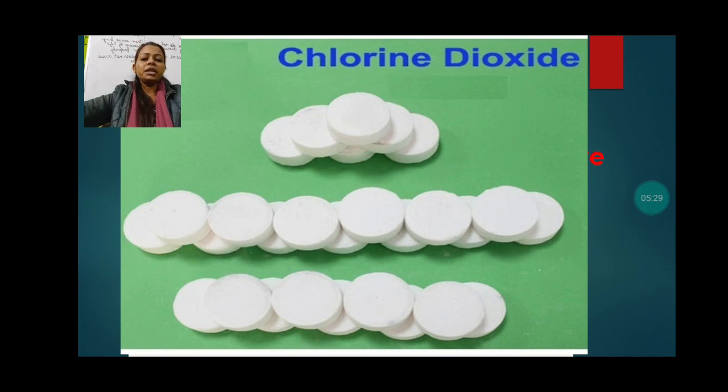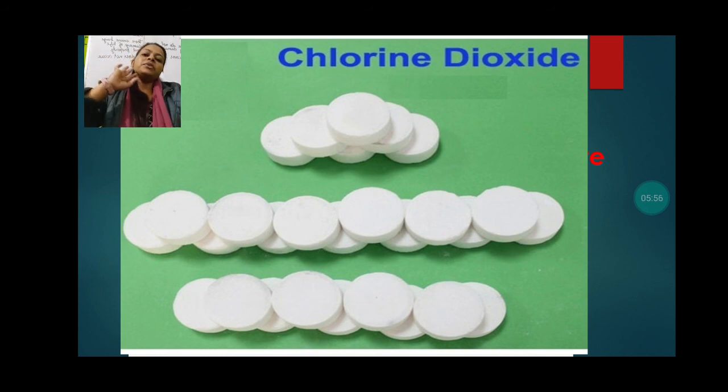Next is chlorination. Chlorination is the process in which we put a chlorine tablet in the water. Chlorine gas is also passed in the water to purify it, and somewhere these tablets are also kept in the water. After this process, whatever germs are present will die due to the chlorine.